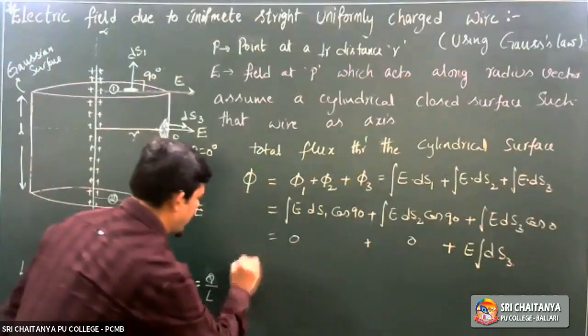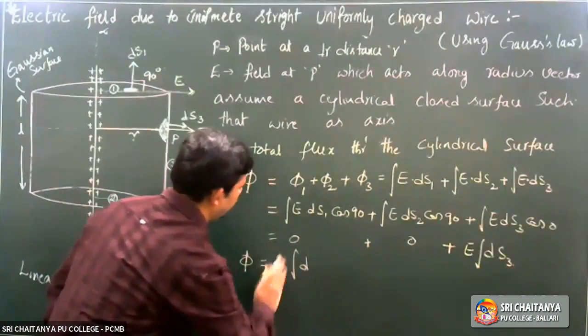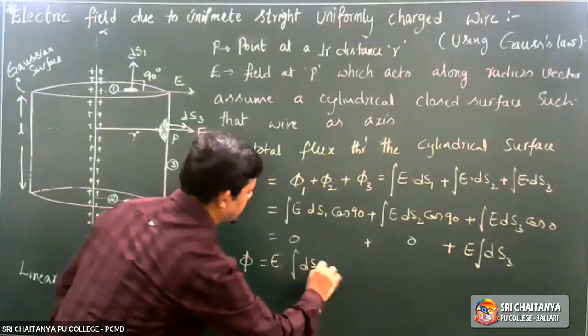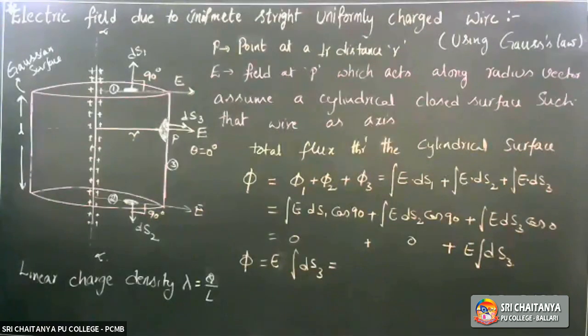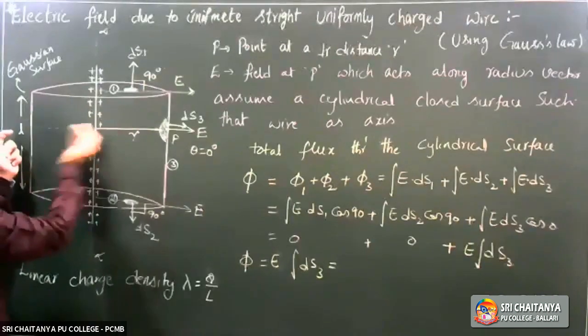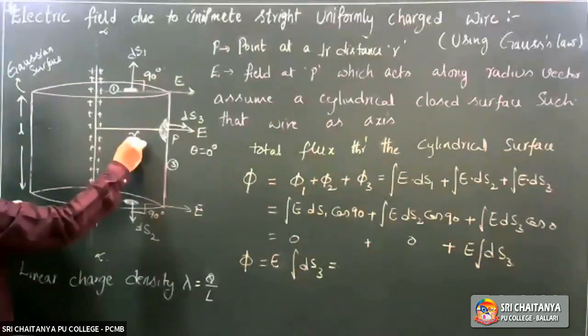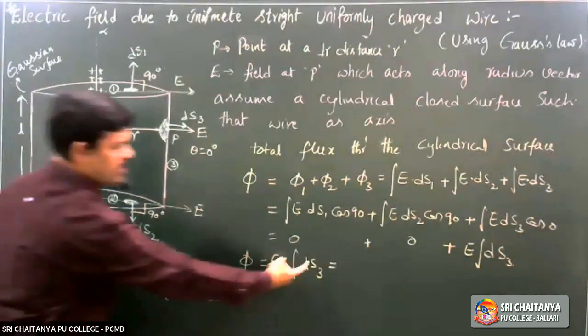So what total flux did you get? Phi is equal to E integral of ds3. What is the integral of ds3? What is the third surface? The curved surface, whose radius is r and whose length is L. So what is the surface area?